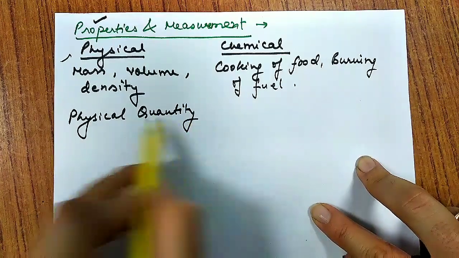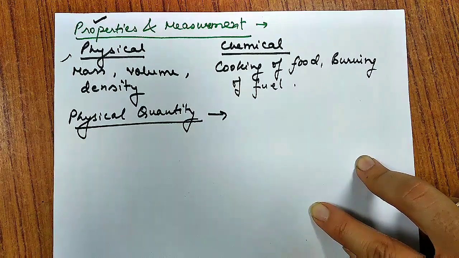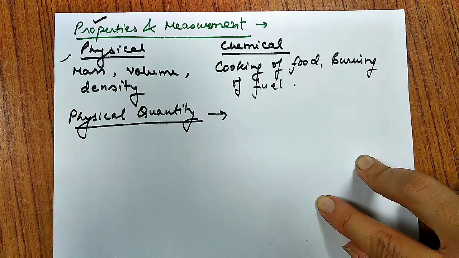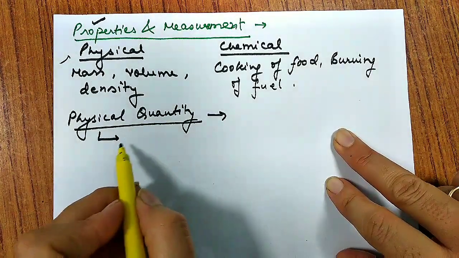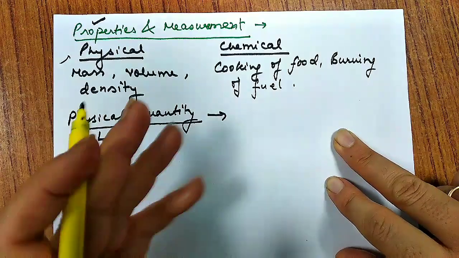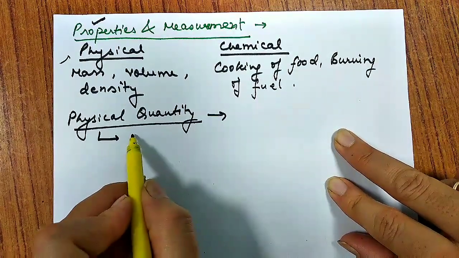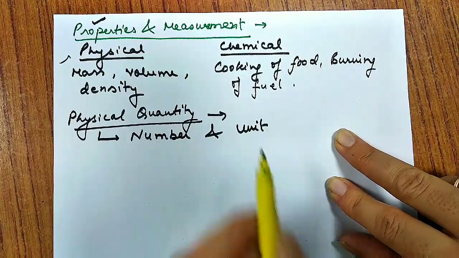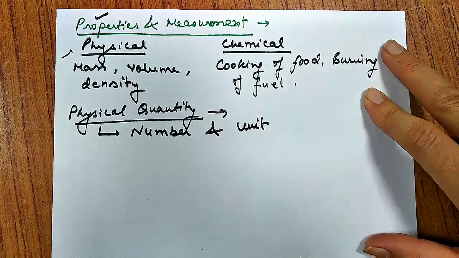What is a physical quantity? All those quantities which we come across during our scientific studies, we call them physical quantities. That means they undergo some physical changes. Each quantity consists of two parts. One is the number and the other is the unit. When we talk about a physical quantity, we have these two things: the number and the unit.